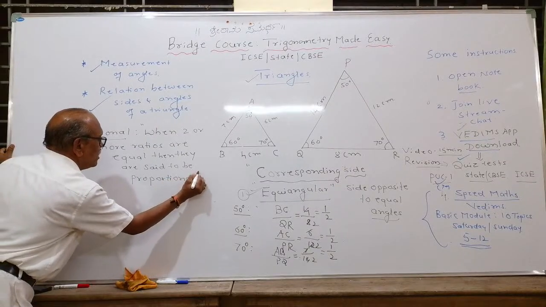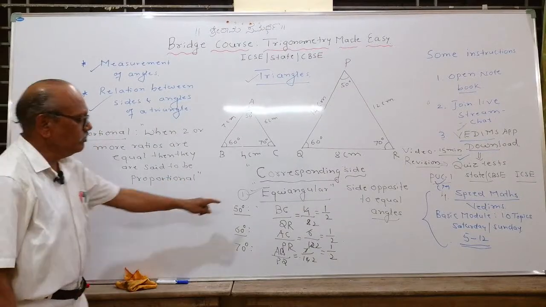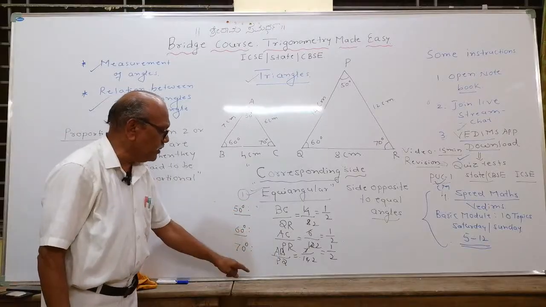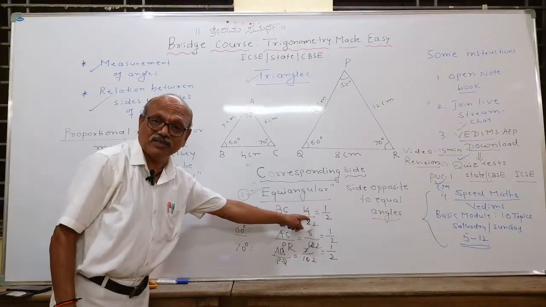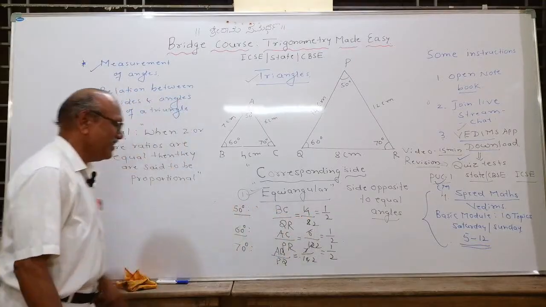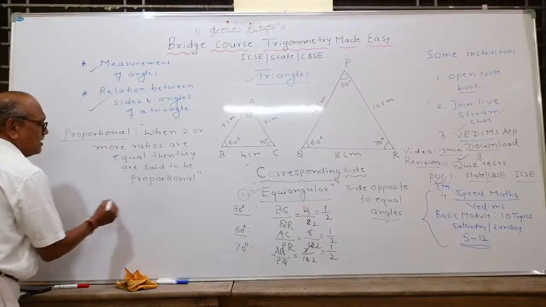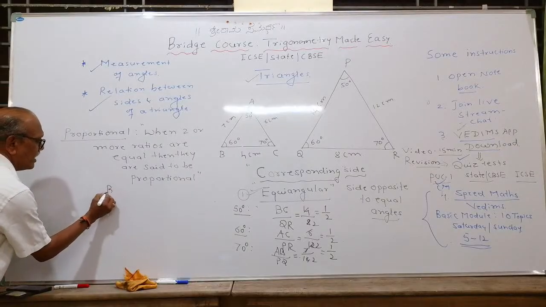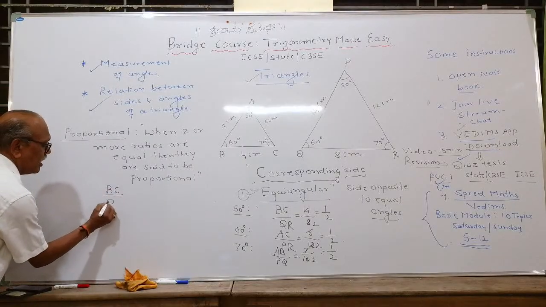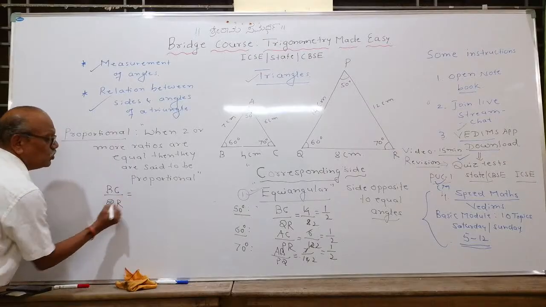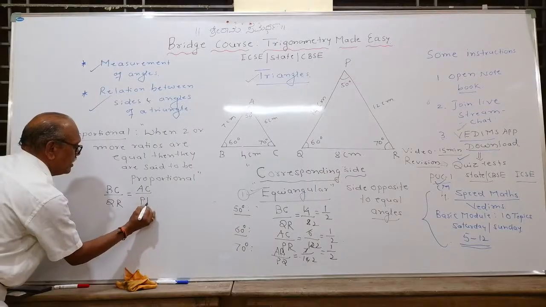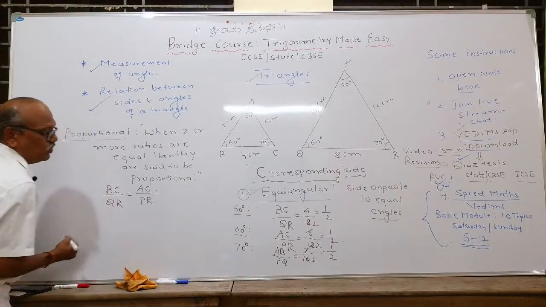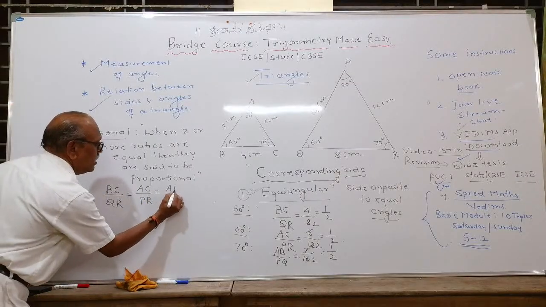Now, these three ratios, BC upon QR, AC upon PR, and AB upon PQ, are three ratios. All the three ratios are what? Equal. Means in this way, you can write BC upon QR is equal to AC upon PR is equal to AB upon PQ.